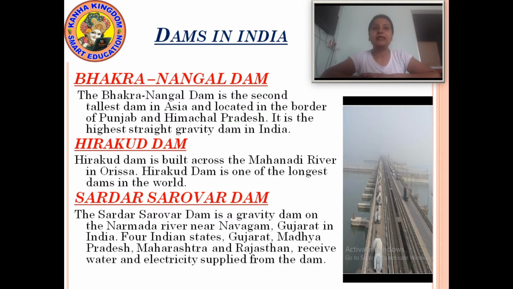It is the highest straight gravity dam in India.